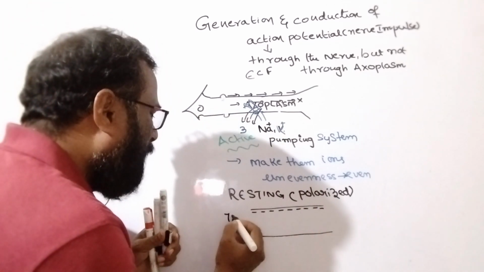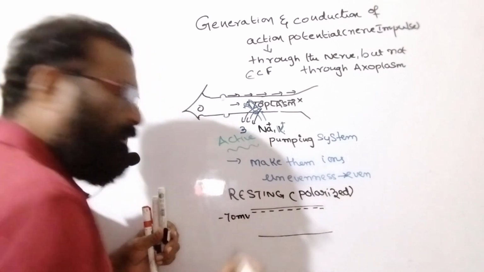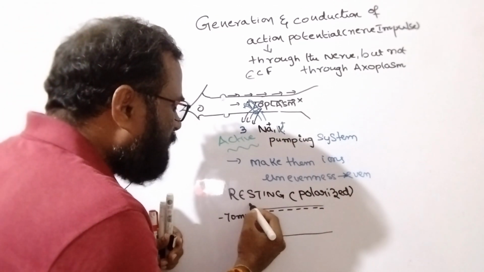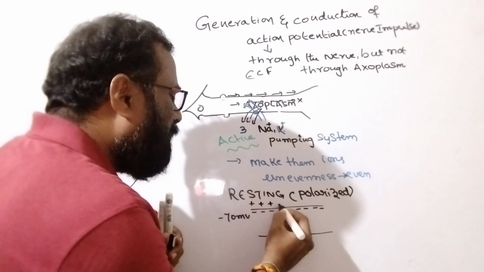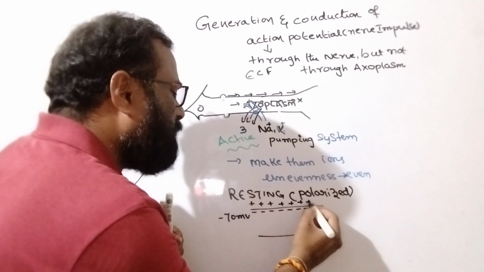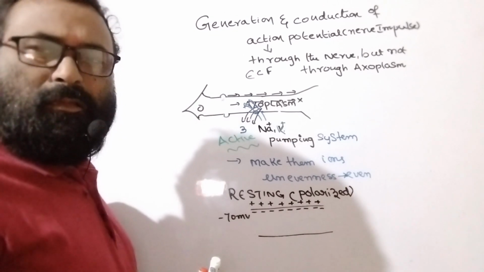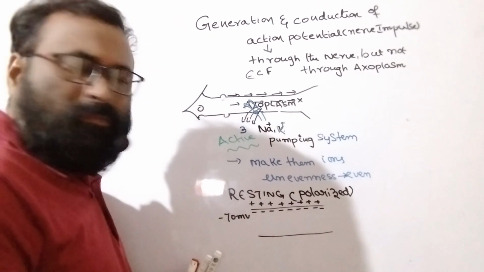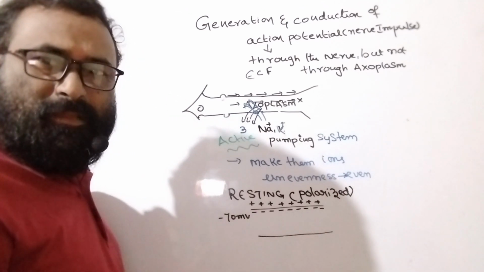It is minus 70 millivolts in the neuron. Whereas in the ECF, there is a positive charge. Here inside the axoplasm, there is negativity.